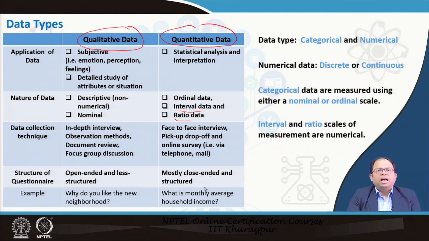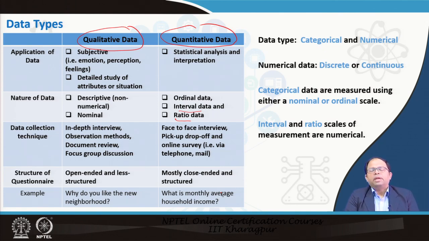For example, we ask a person specifically what his monthly average household income is. So he can tell us what his average income per month is, and that is a figure with which we can also do some statistical calculations. So that's why this is called quantitative data.